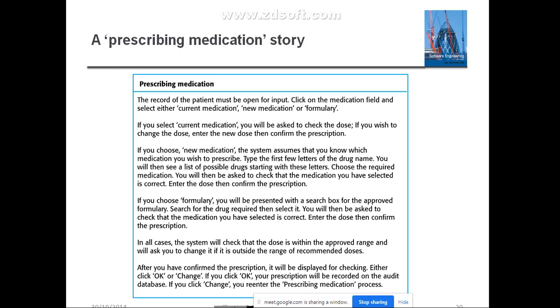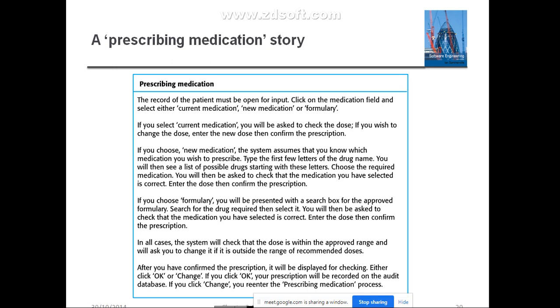Right? How exactly this particular software is going to work, that they have given. If you choose a formulary, you will be presented with a search box for the approved formulary. Search for the drug required, then select it. You will then be asked to check that the medication you have selected is correct. Enter the dose and confirm the prescription. If that particular drug name is not present in the list after typing the first few letters, and you want to prescribe the new drug itself, at that time you can go for the formulary.